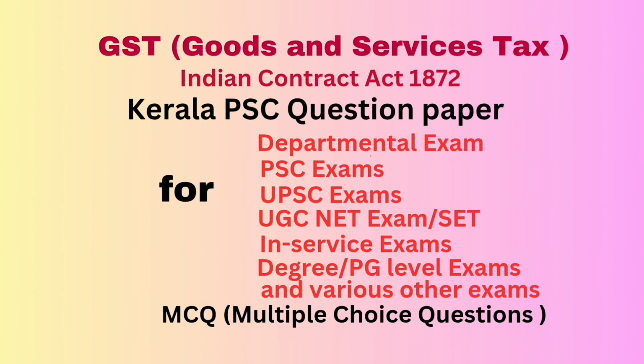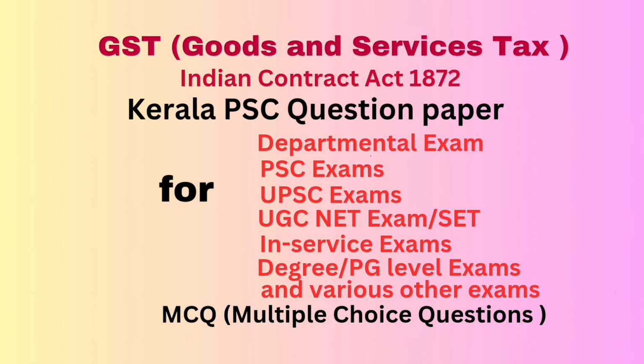Question number 35. A minor can make a promissory note. Is it true or false or partly true? Answer: false. Question number 36. Dispatch of the goods for delivery by the supplier thereof or by any other person acting on behalf of such a supplier under Central GST Act is called dash. Answer: removal.